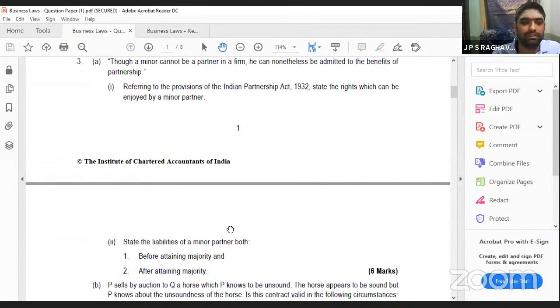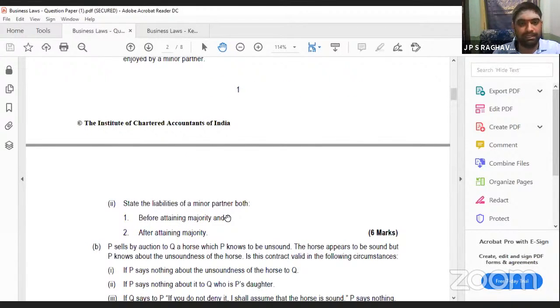Second one, what is the liability of a minor partner? Before majority and after majority also, they are asking like this. Before getting majority means he is only a minor. What will be the minor's liability when he is a minor? He will not have any personal liability. Only up to his share of profit, he may be liable. He need not bring anything new. The share of profit, whatever is there, may be liable.